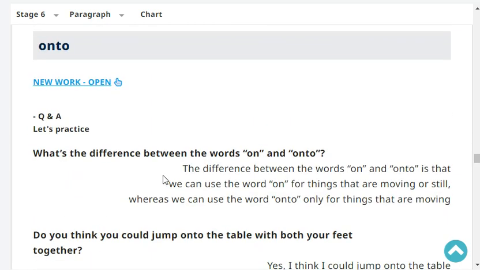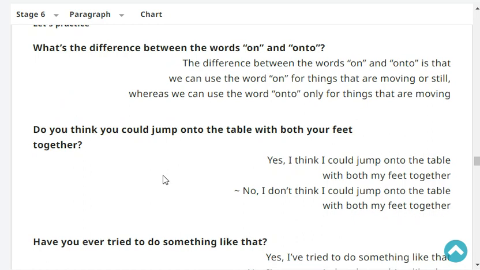What's the difference between the words on and onto? The difference between the words on and onto is that we can use the word on for things that are moving or still, whereas we can use the word onto only for things that are moving. Very good.